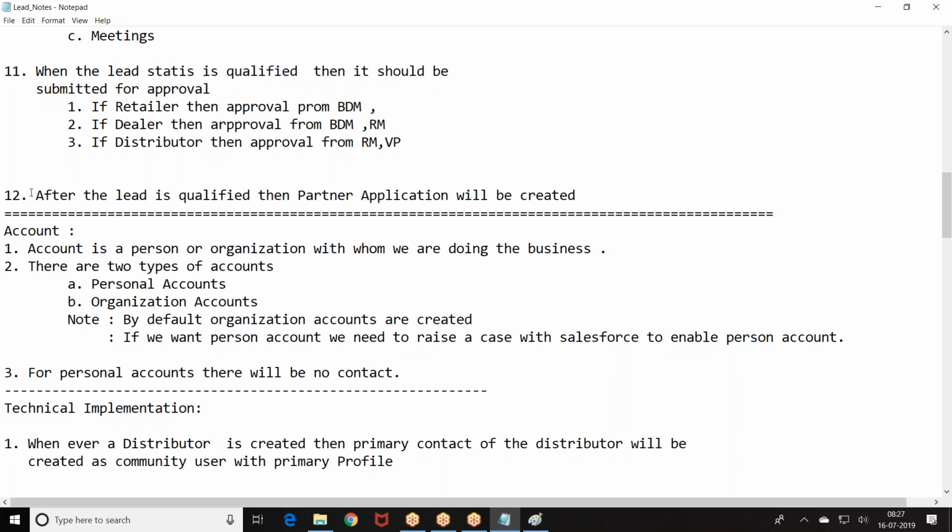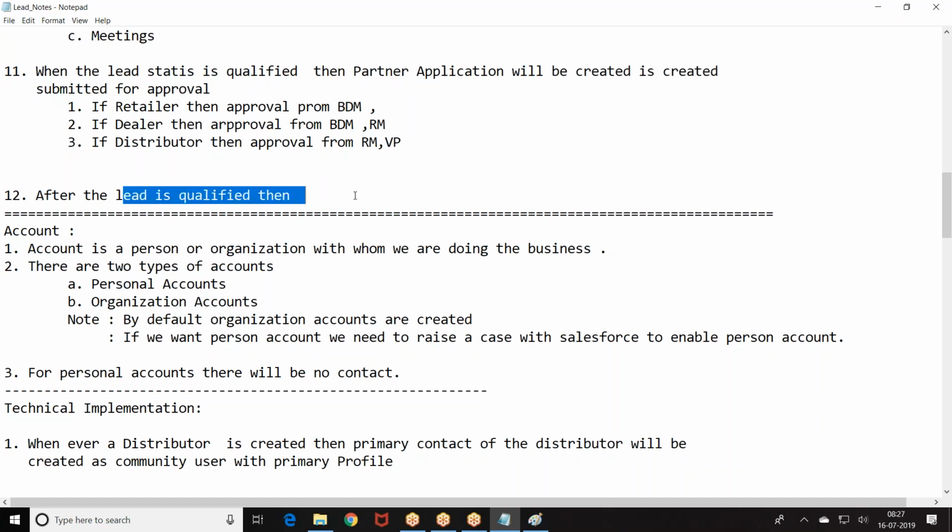Then the partner application record will be created. After the partner application, release.